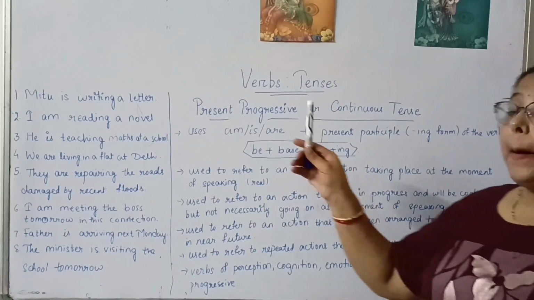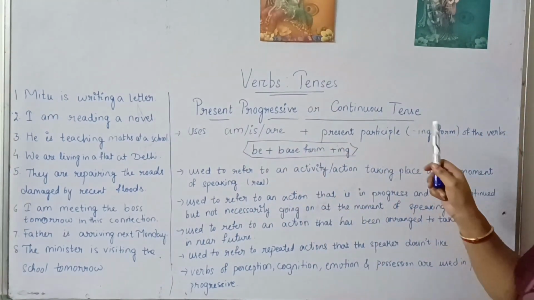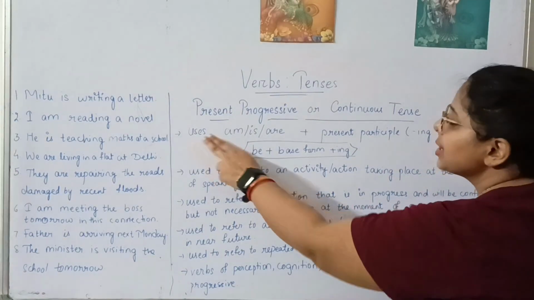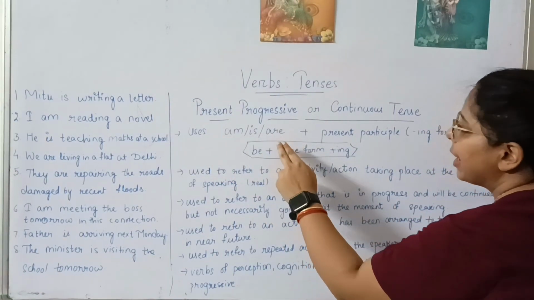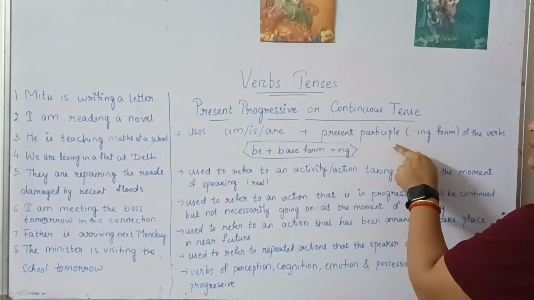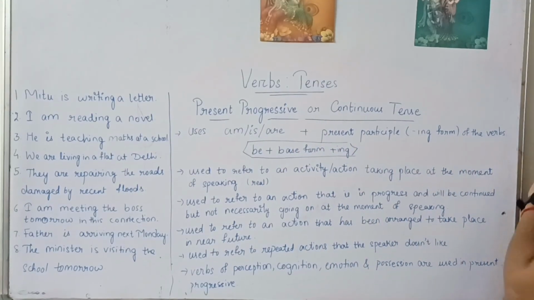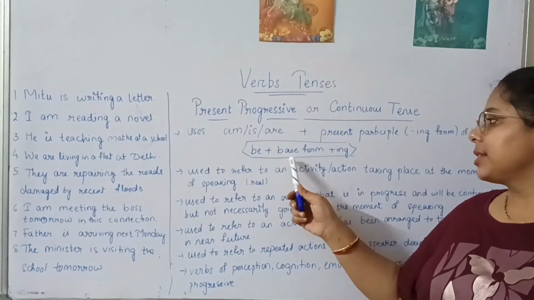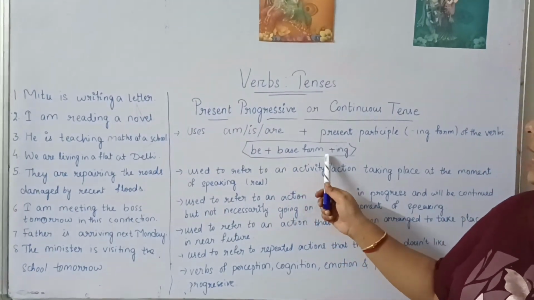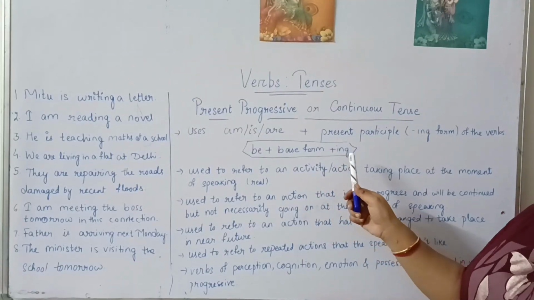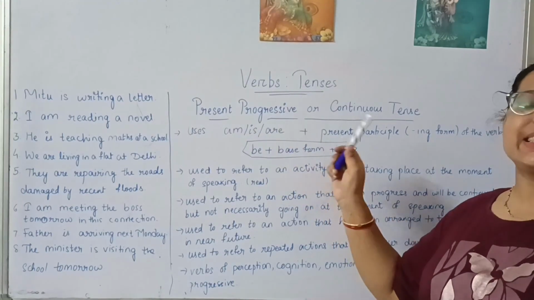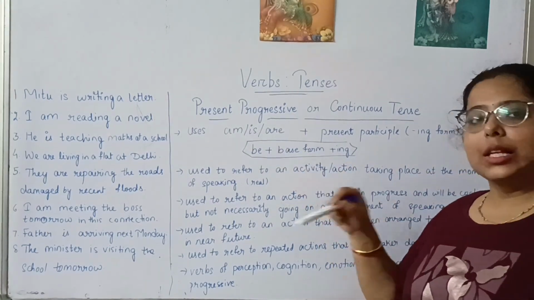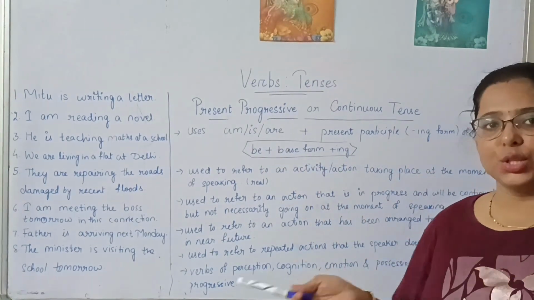Now we'll learn about the present progressive or continuous tense. Present progressive or continuous tense always uses am, is or are with the present participle, the ing form of the verb. That is, the be form of the verb plus the base form of the verb with ing added, like am writing, is singing, are playing. So we use am, is, are with the verbs, adding ing to the verb.